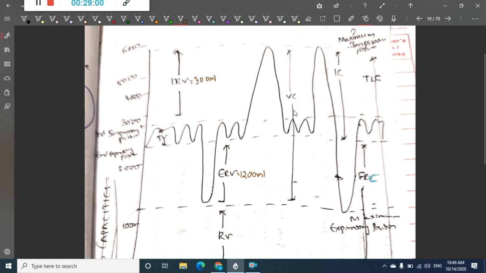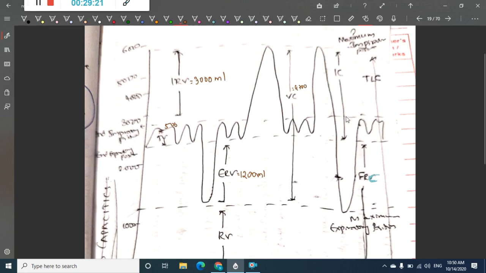So this is combined: around 3000 plus tidal volume 500 plus 1200, which is equal to 4700.